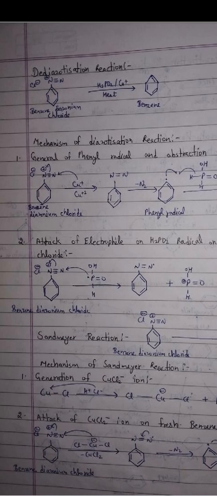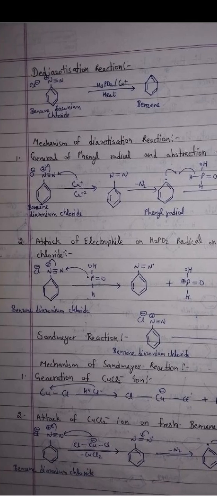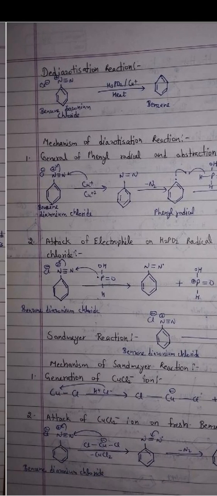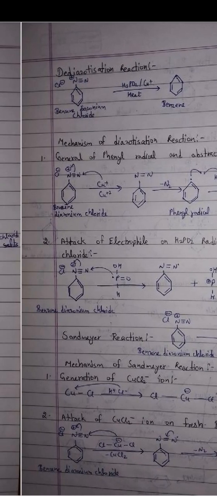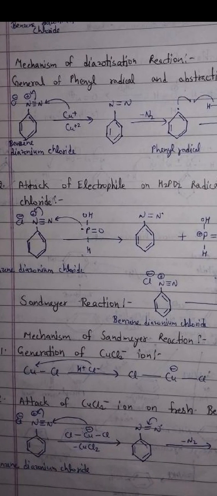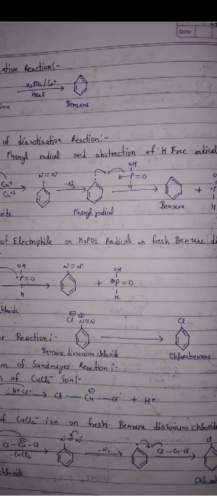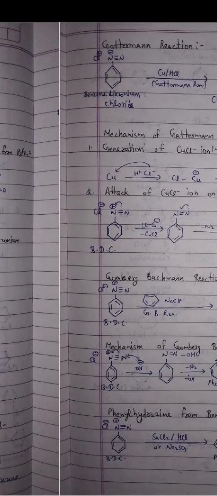Generation of the CuCl2- ion: CuCl with H+ and Cl- gives Cl-Cu-Cl and H+. Attack of the CuCl2- ion on fresh benzene diazonium chloride: benzene diazonium chloride in the presence of CuCl2- loses N2 and gives chlorobenzene.